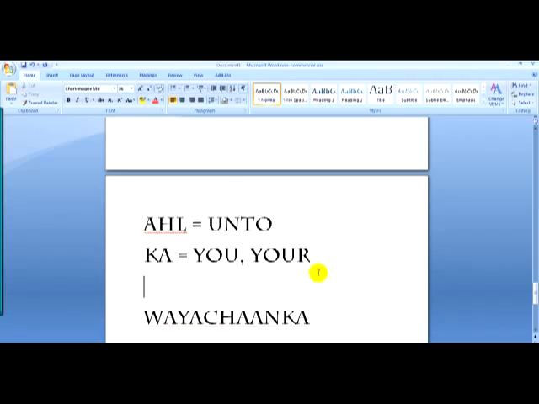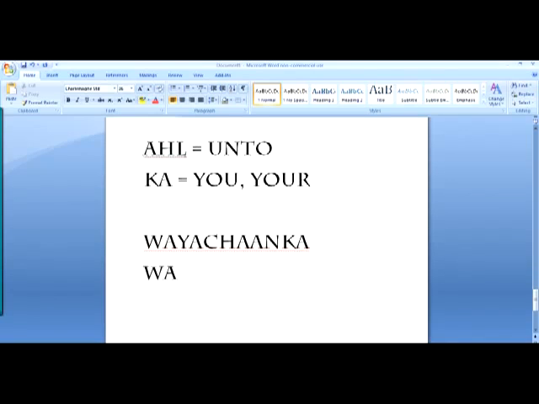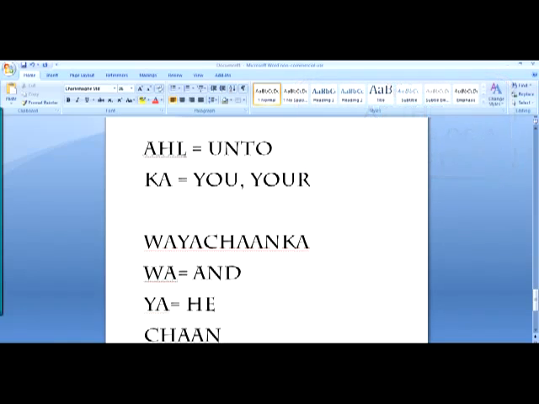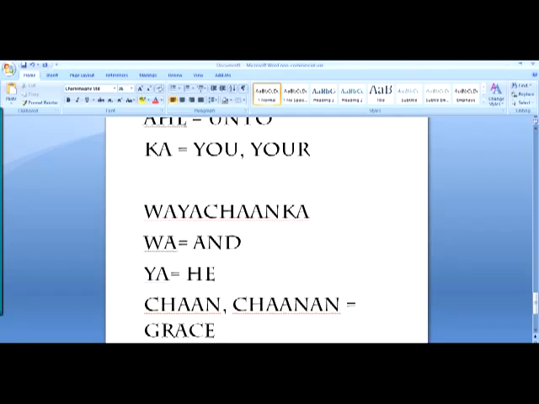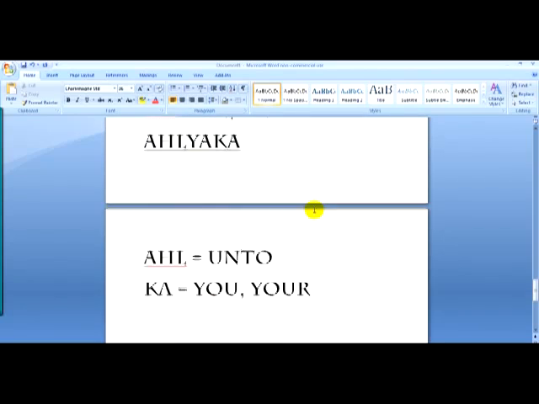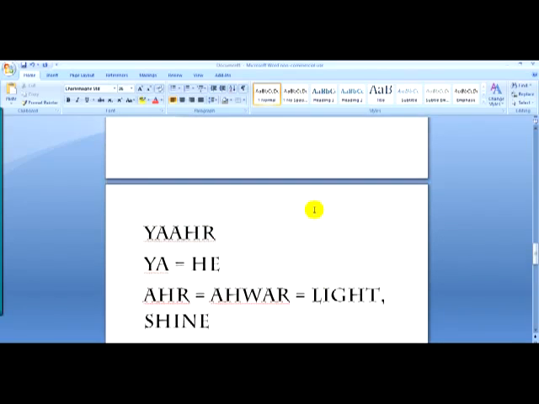All right, the next word here is wayakanka. All right, once again, wa at the beginning of the word is and, Ya is he, and Khan, right? The word Khan is where you get the word Khanan, which means grace or gracious. All right? Grace or gracious, that's what it means. And then the ka at the end of the word, once again, is you or your. Okay, so now let's go back over this verse here.